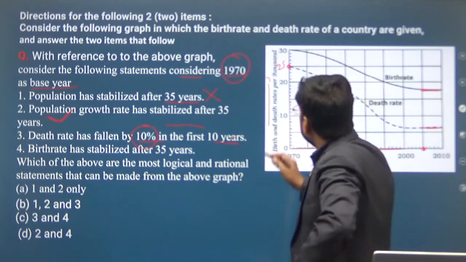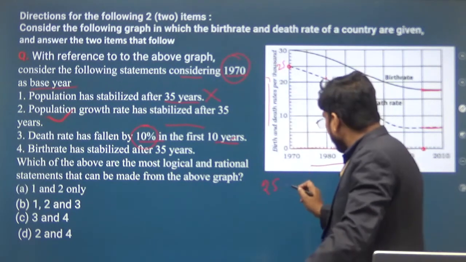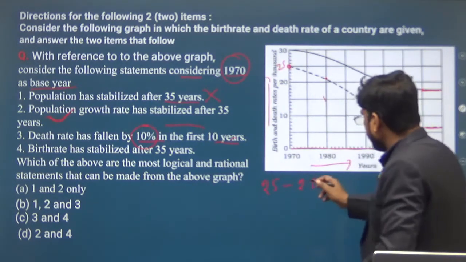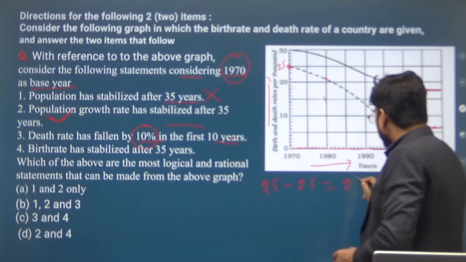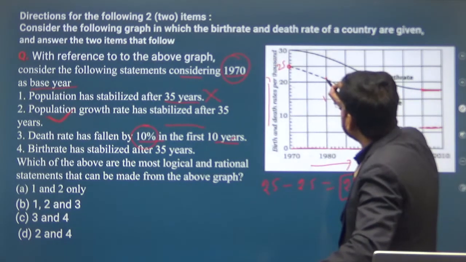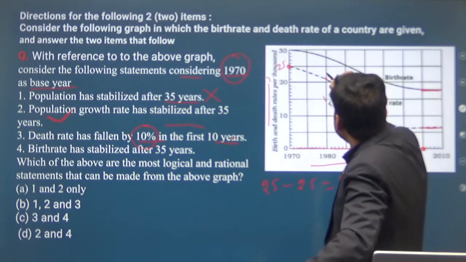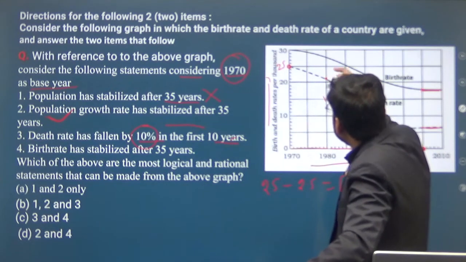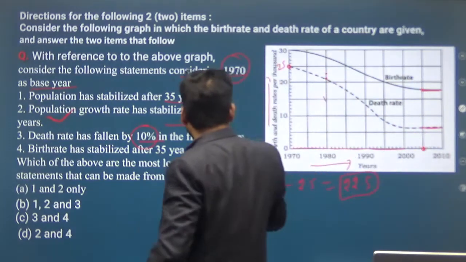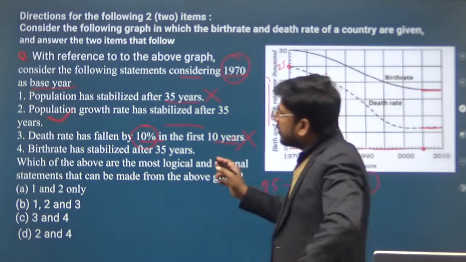If it decreases by 10%, then what is 10% of 25? It is 2.5. If you subtract 2.5 out of 25, you will get 22.5. But this point is a little bit more than 20, below 22.5. The data shows this point must be in between, but this is below. So this statement is also not correct on the basis of the given graph. So we can say that the third is wrong and the first is wrong.